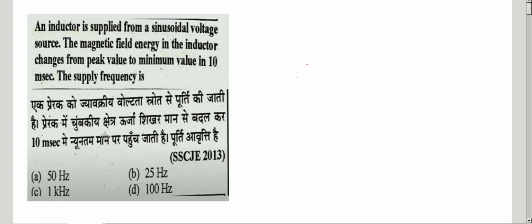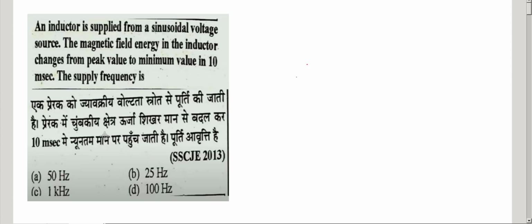So first question. An inductor is supplied from a sinusoid voltage source. The magnetic field energy in the inductor changes from peak value to the minimum value in 10 milliseconds. What is the supply frequency?